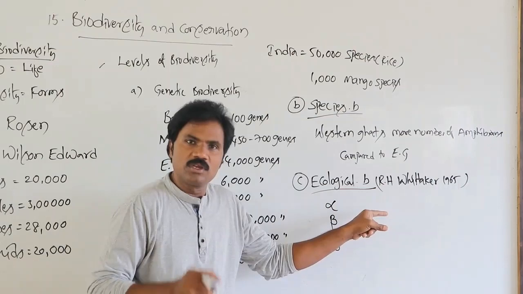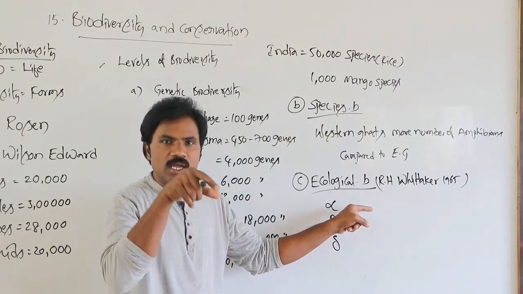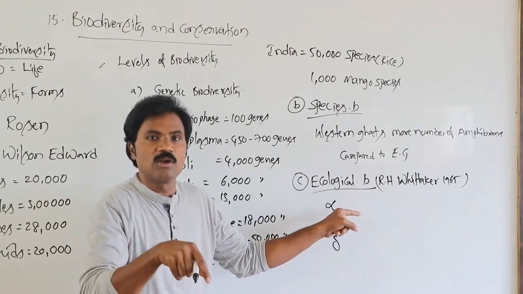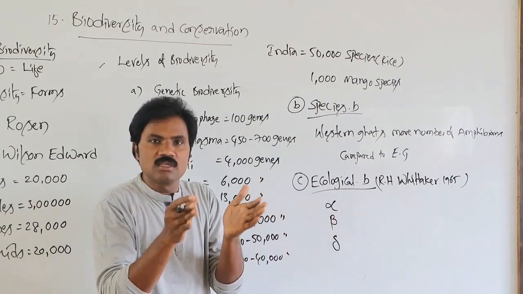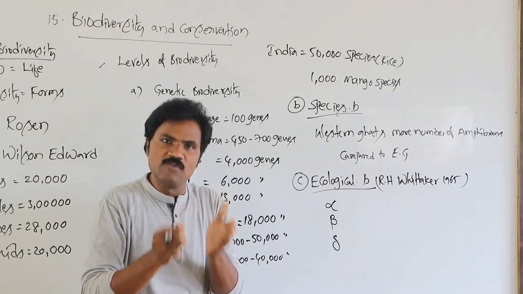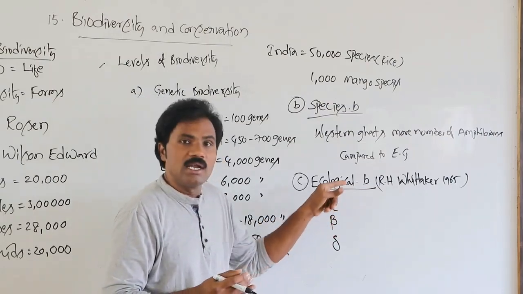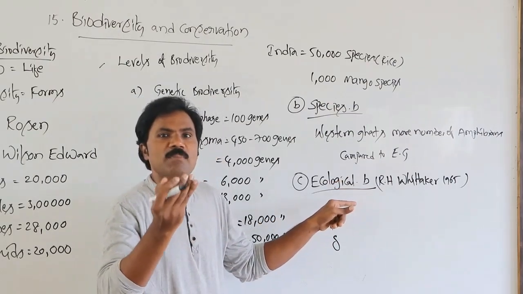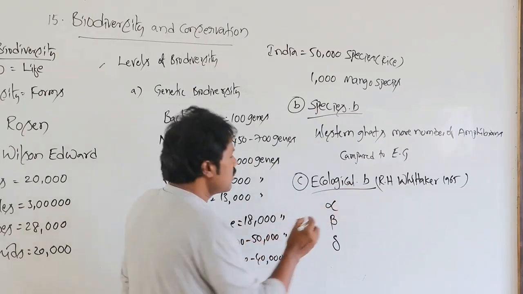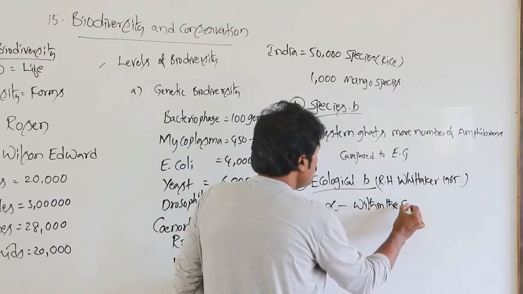Alpha ecological biodiversity represents the changing of the species within the community, whether the species are lost or increased, whatever it may be. Within the community, the species richness, species evenness or species loss is considered here, normally as an increase in the number of species.